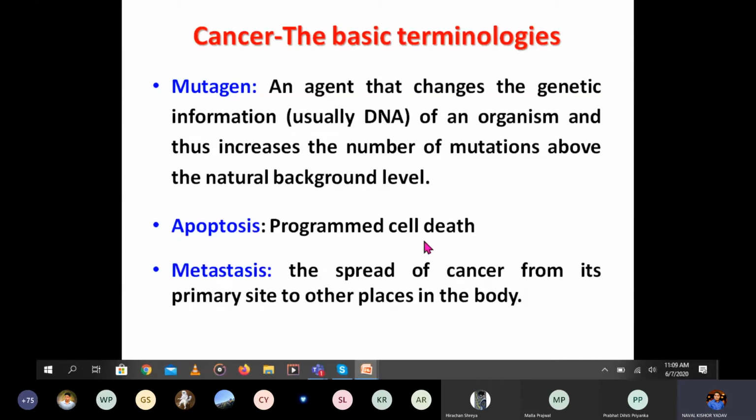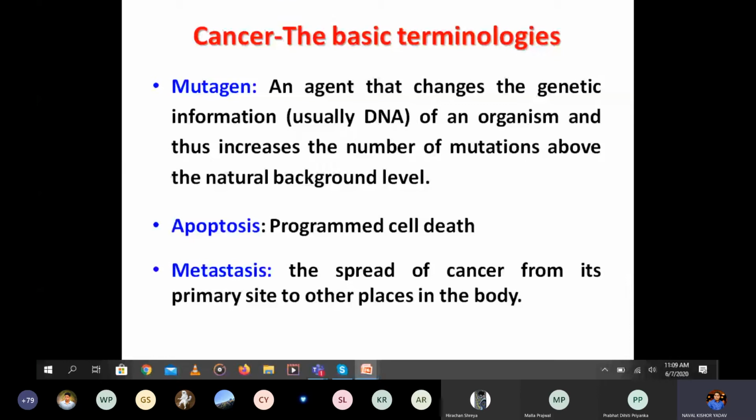Another term is apoptosis. Apoptosis means programmed cell death. In our body, the death of cells is programmed; if they are old cells or damaged cells, they undergo apoptosis. Another term is metastasis. This term is used for the spread of cancer from its primary site to other parts of the body.